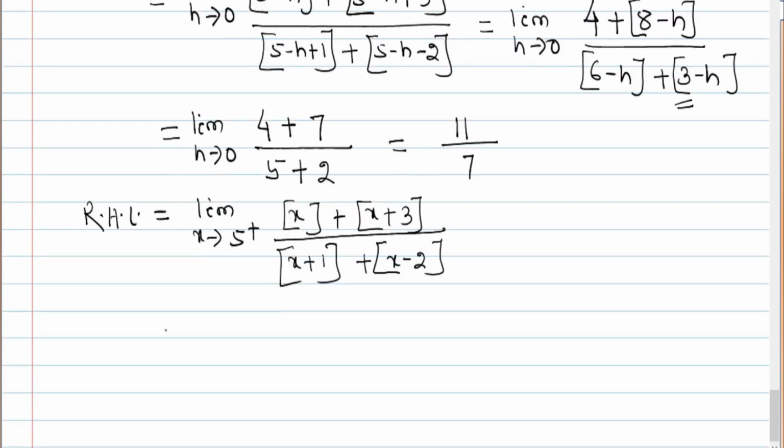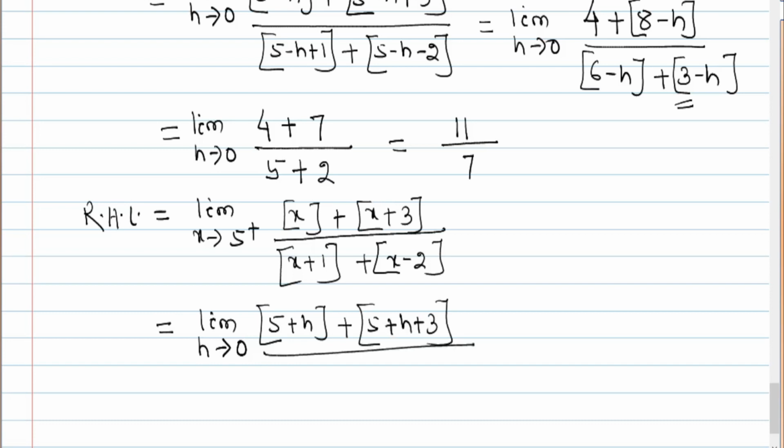Okay, so this is nothing but limit h tends to 0. Here x should be replaced by 5 plus h: 5 plus h plus 3, divided by 5 plus h plus 1 plus 5 plus h minus 2. Do you follow? This one should be replaced by this one.